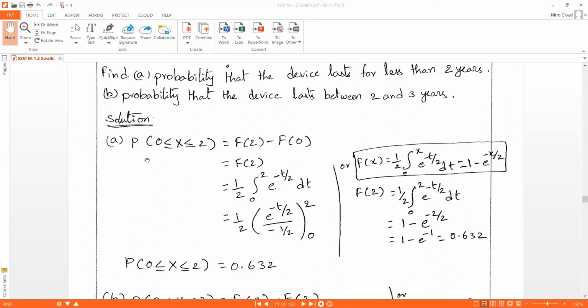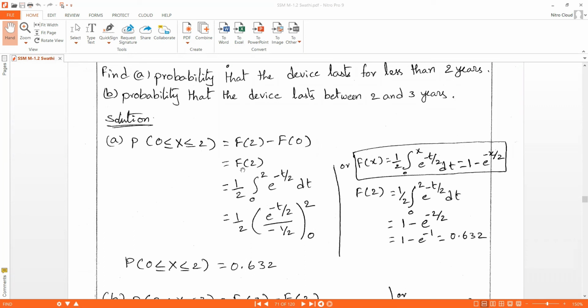Okay, so here the range is given as the first question to solve: P of 0 less than or equal to x less than or equal to 2. This can be written as upper limit minus lower limit. Here the upper limit is 2. That can be written as f of 2 minus f of 0, where 0 is the lower limit. Okay, f of 0 is 0.